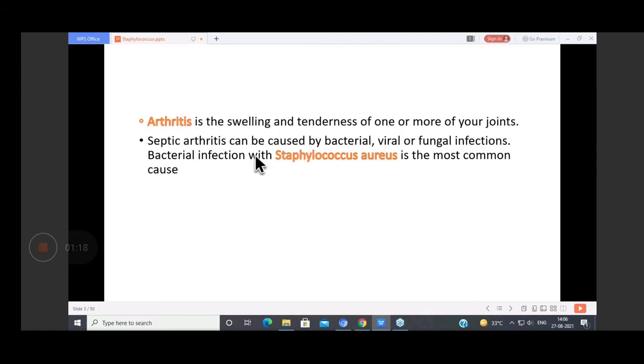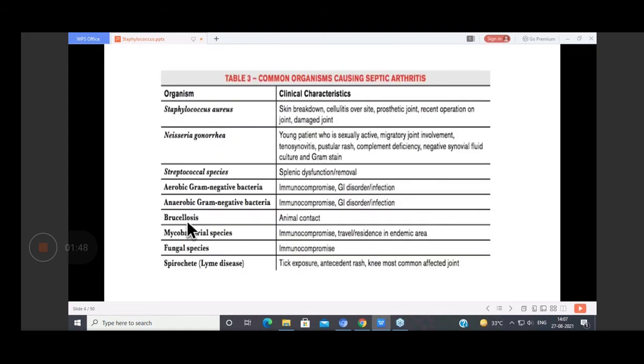Similarly, arthritis is inflammation of your joints. So there will be swelling and tenderness of one or more joints. Arthritis can be caused by a number of diseases, infectious or non-infectious. Septic arthritis is caused by bacterial, viral or fungal infections, and among the bacterial causes, Staphylococcus aureus is the most common cause of arthritis as well.